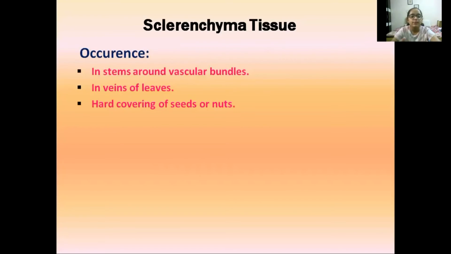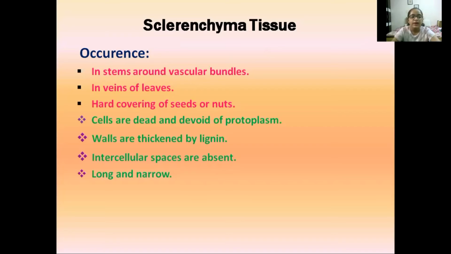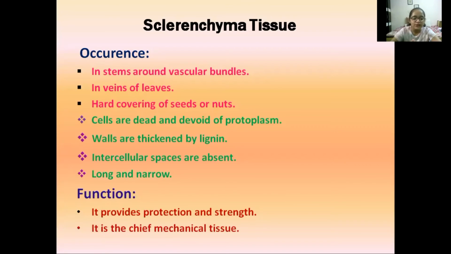Next is sclerenchyma tissue. Sclerenchyma tissue occurs in the stems around vascular bundles, in veins of leaves, and in the hard covering of seeds or nuts. Here the cells are dead and devoid of protoplasm. Walls are thickened with lignin. Intercellular spaces are absent and the cells are long and narrow. Its function is to provide protection and strength, and it is the chief mechanical tissue of the plant.